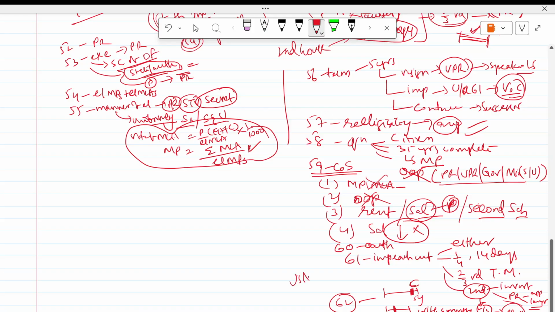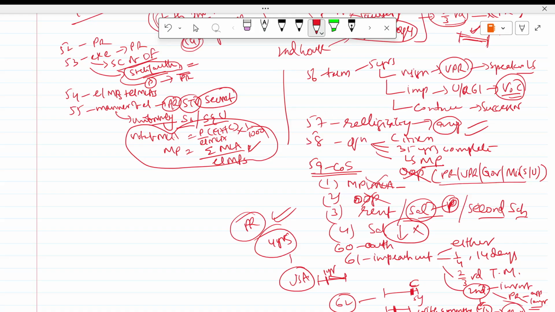But in the USA, only the remainder term. For example, let's say the president resigned after 1 year, only the remainder term the new president will serve. But in India it is not like that. It is again 5 years. For example, let's say one president served 2 years. After that, the new president will come and completely serve 5 years, not the remaining 3 years. That rule is there in America. Of course, in America only 4 years is the term of the president, that you remember. In India, we have 5 years. That is Article 56.